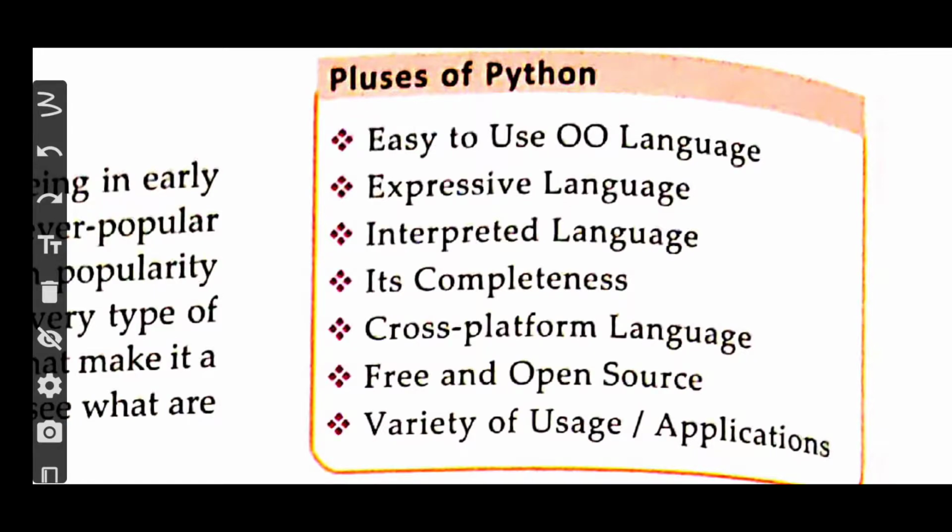Yesterday we went through what Python is, and this chapter is related to getting started with Python. The introduction was already seen, and after the introduction, we also came to know about some of the advantages of Python, which are on your screen as you can see right now.